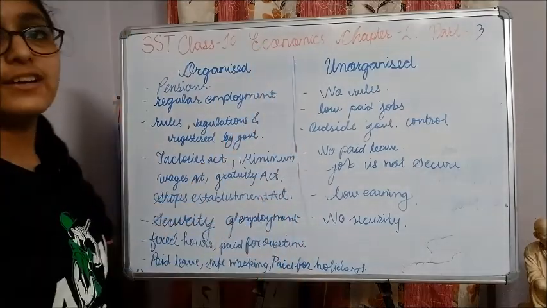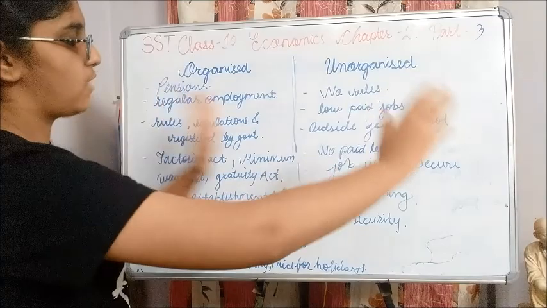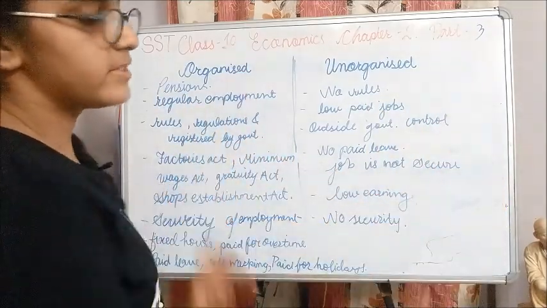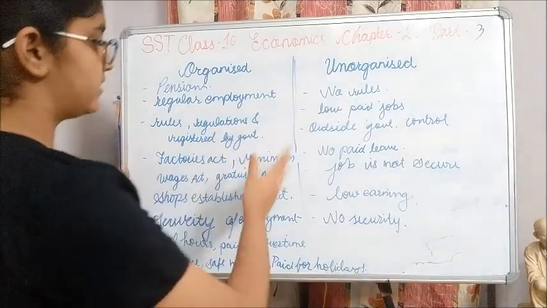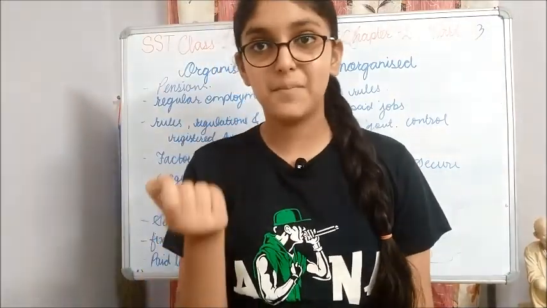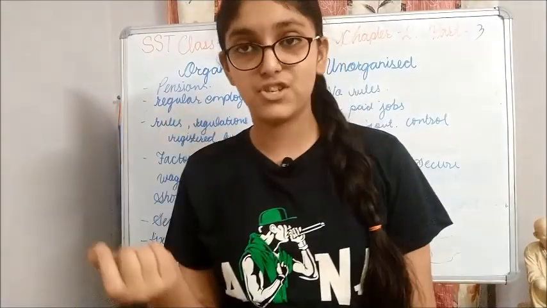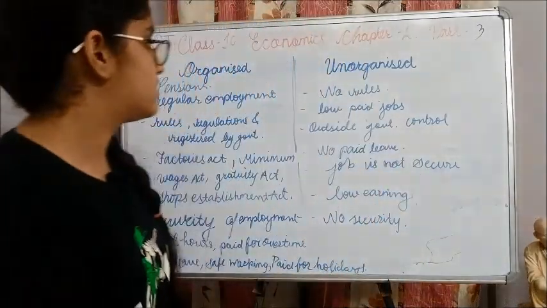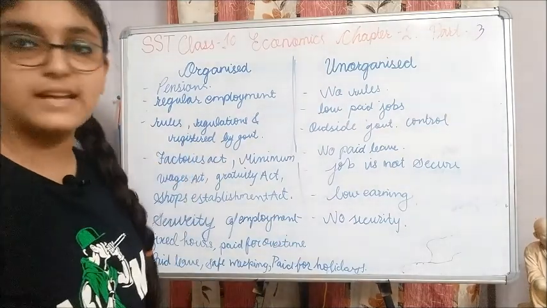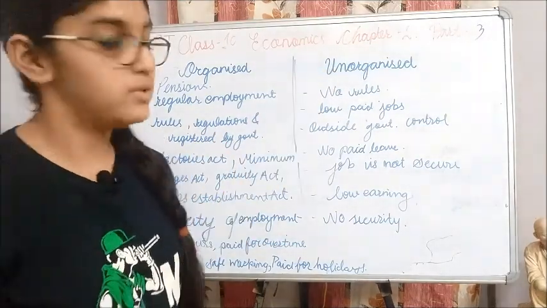If you have studied the organized sector, you will only have to write the opposite of that for the unorganized sector. If you have studied the unorganized sector, you will have to write the opposite of the organized sector. This is the benefit when we are studying differentiation among two such things. So there are no rules and regulations. Here they are following rules and regulations. They are not following rules and regulations.